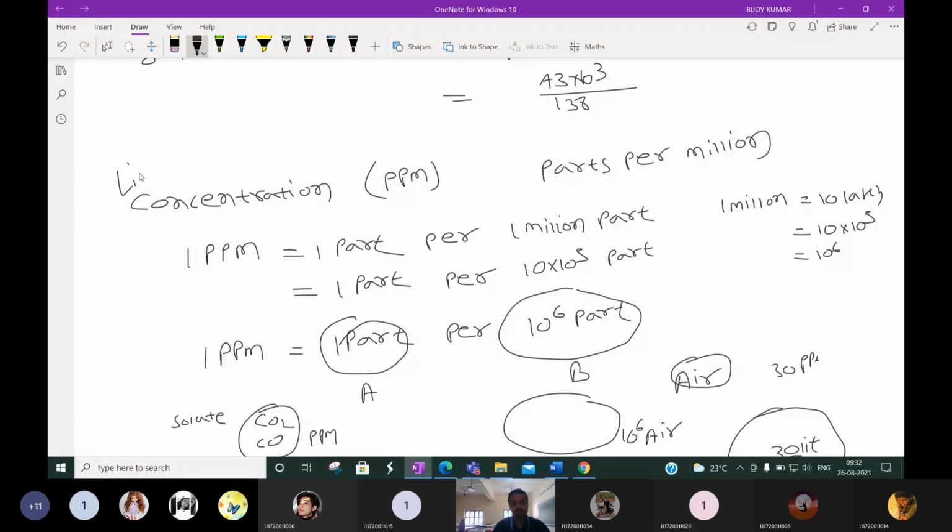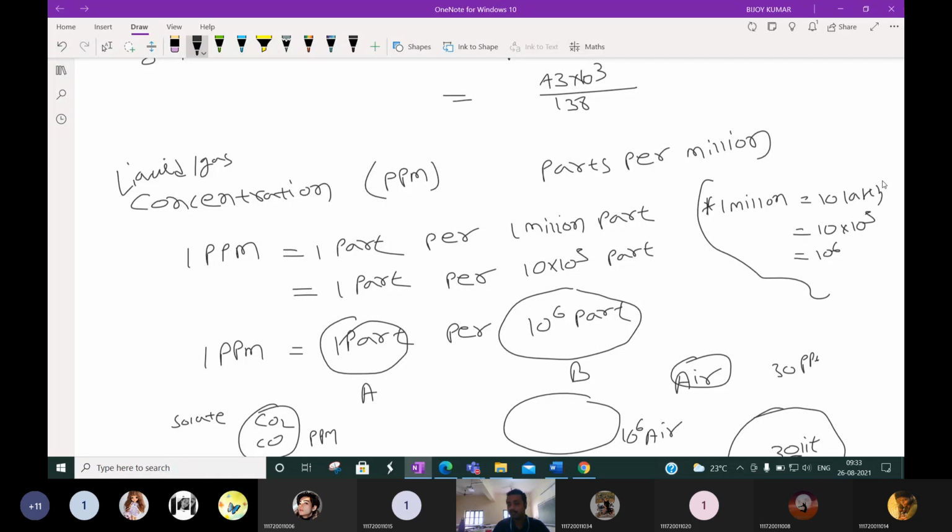For liquid or gas concentration, another unit is ppm. ppm means parts per million. 1 ppm means 1 part per 1 million parts. 1 million is equal to 10 lakhs, and 1 lakh is equal to 10 to the power 5.